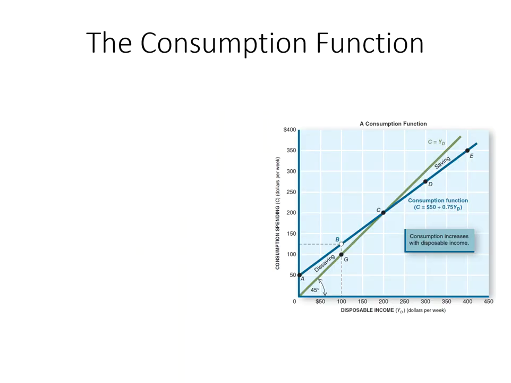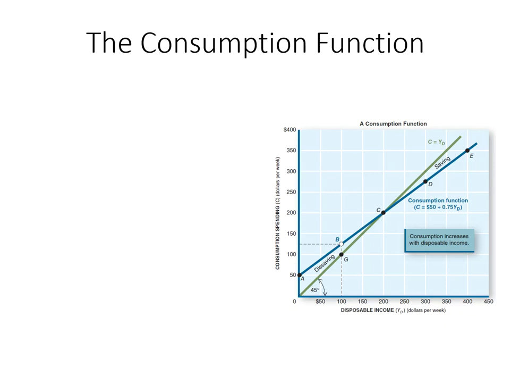So look here. This is our consumption function. The vertical axis is consumption spending, and the horizontal axis is disposable income. Our consumption function is the blue line. You can see that it goes up, which means the more disposable income you have, the higher the consumption you will make.